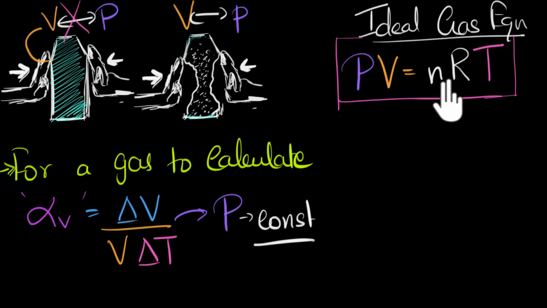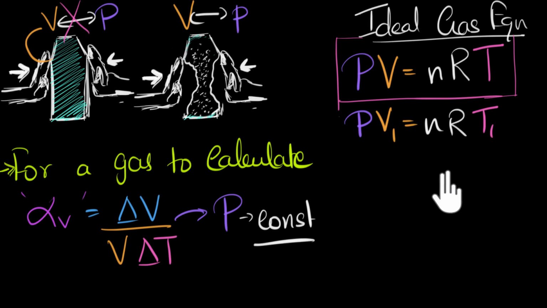Let's say initially the temperature is T1 and the volume is V1. So initially we would have an equation PV1 equals nRT1. And let's say finally the temperature changes to T2, which makes the volume change to V2. And so our final equation would be PV2 equals nRT2.